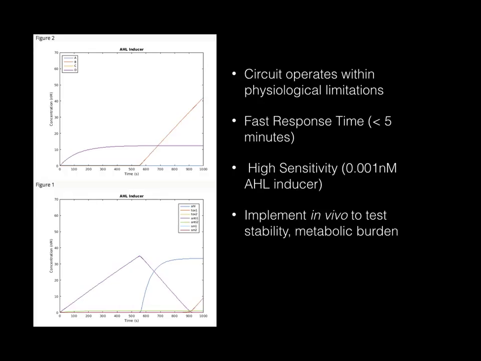This model proves the circuit functions within physiological limitations, has a fast response time of less than 5 minutes, and has a high sensitivity of 0.001 nanomolar, or 0.004 nanomolar at the limit. This means the kill switch can effectively and quickly kill a bacterial population and enable precise control over such a population. Further testing is required to determine the stability of the system in vivo as well as the metabolic load placed on the cell by the system.